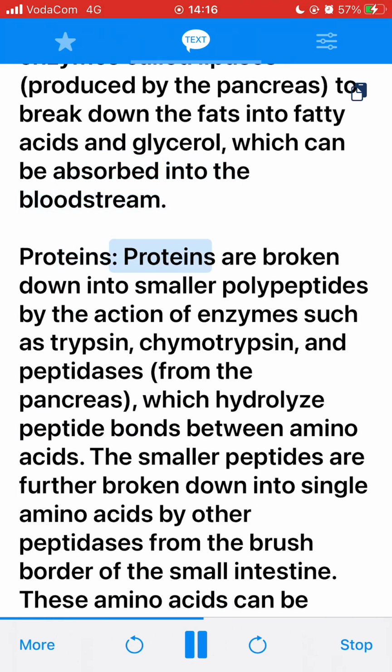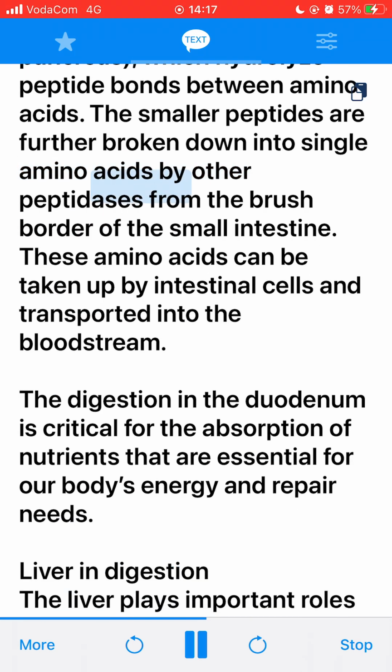Proteins. Proteins are broken down into smaller polypeptides by the action of enzymes such as trypsin, chymotrypsin, and peptidases from the pancreas, which hydrolyze peptide bonds between amino acids. The smaller peptides are further broken down into single amino acids by other peptidases from the brush border of the small intestine. These amino acids can be taken up by intestinal cells and transported into the bloodstream.